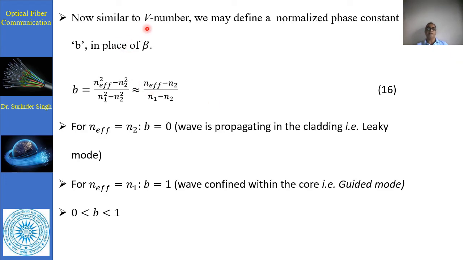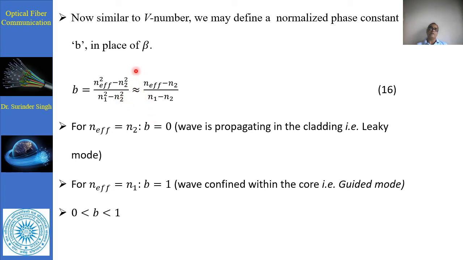Now, similar to the V number, we may define a normalized phase constant B in place of beta. B is basically (n effective square minus n2 square) divided by (n1 square minus n2 square).